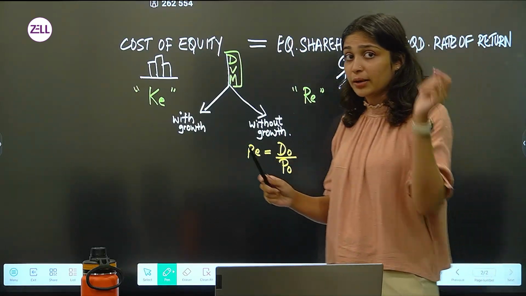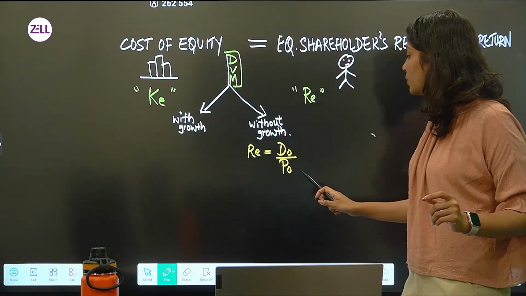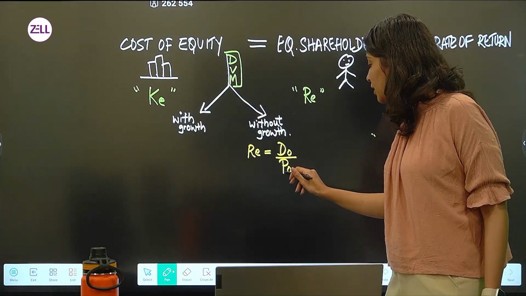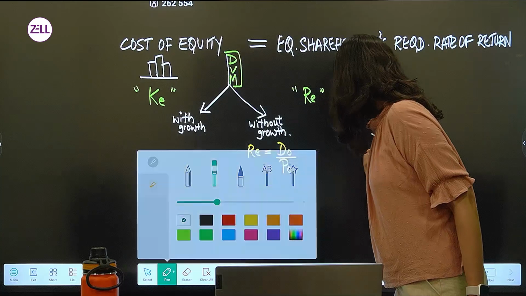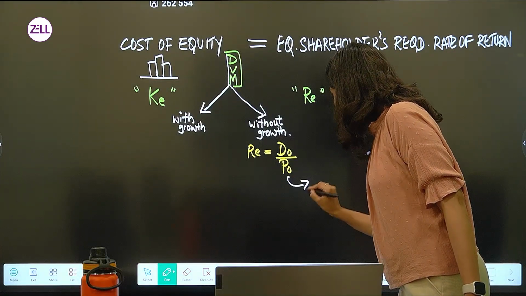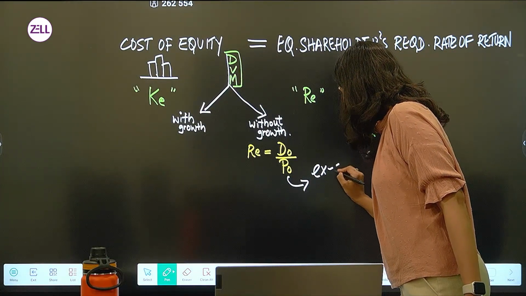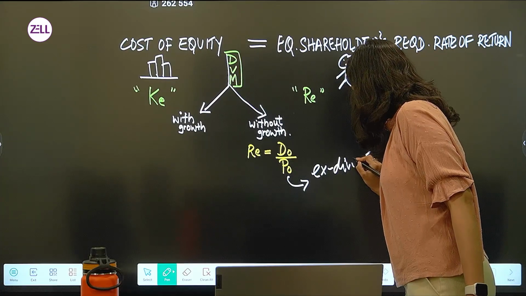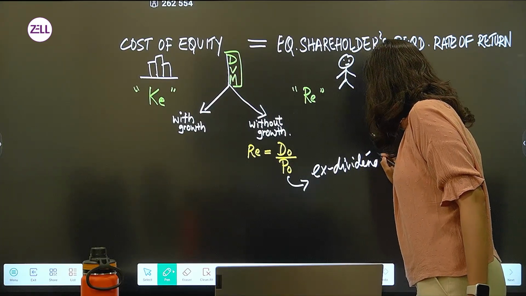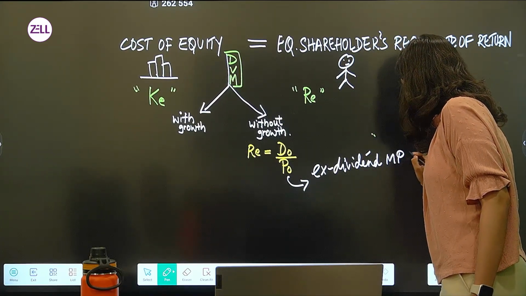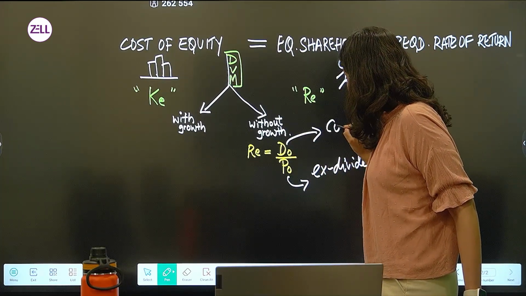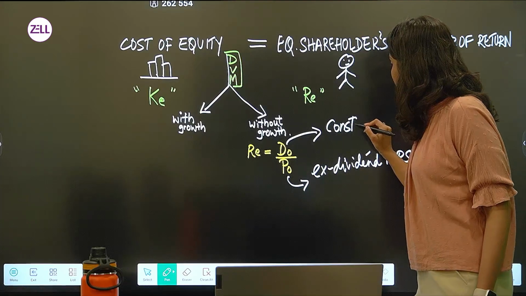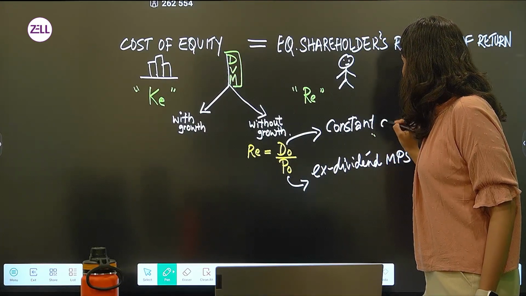Why do you have to recognize it? Because in the formula, what do you have to take? You have to take the ex dividend market price of the share, and D is nothing but the constant dividend.